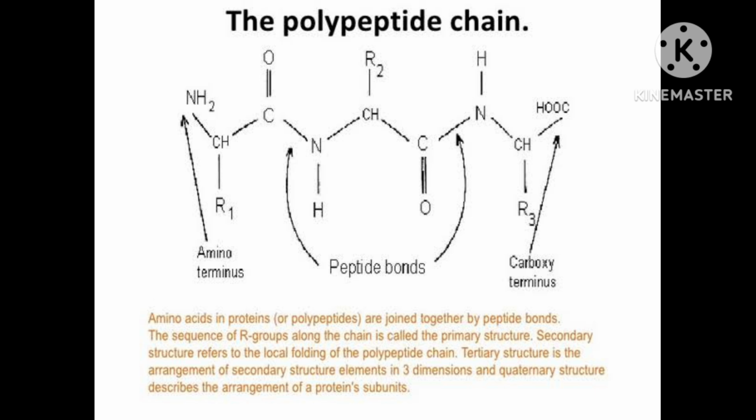Insulin is also a protein which contains 51 amino acids. You remember, insulin is a protein and it contains 51 amino acids.